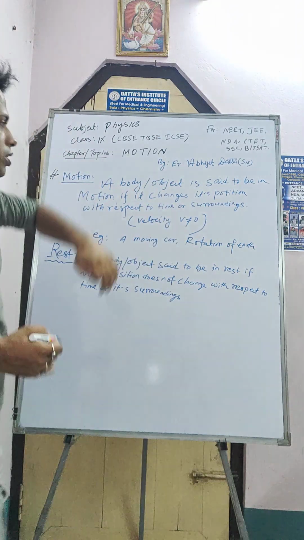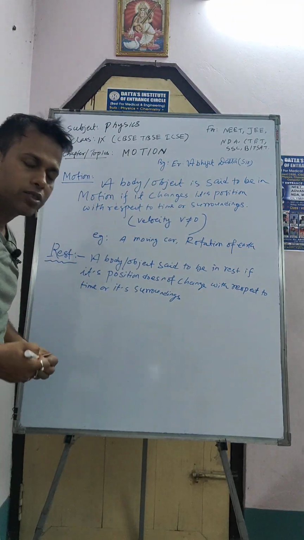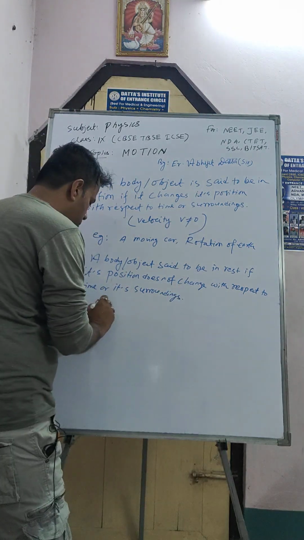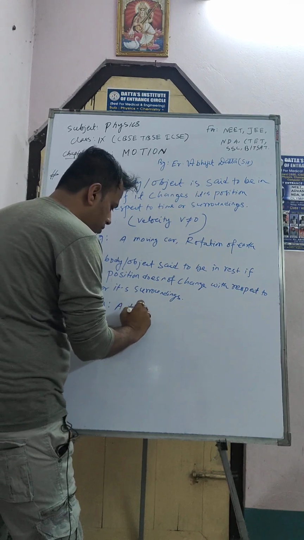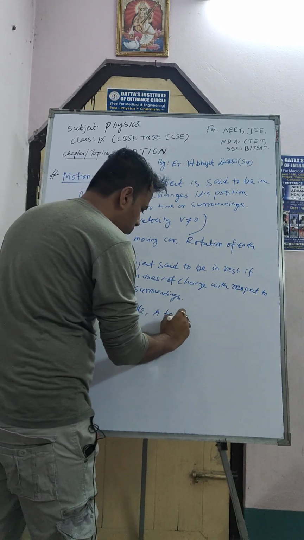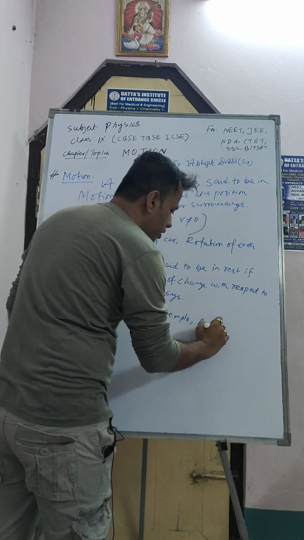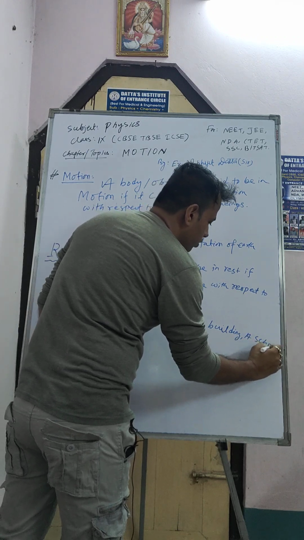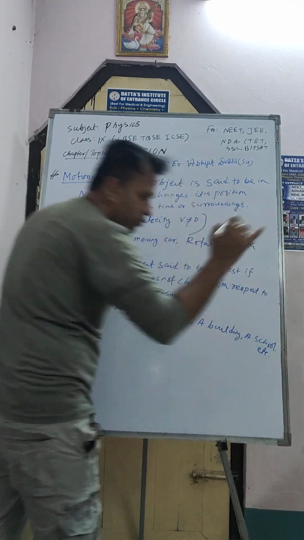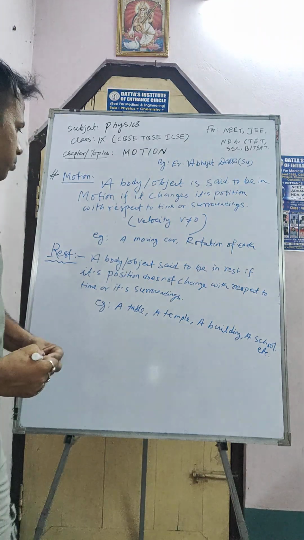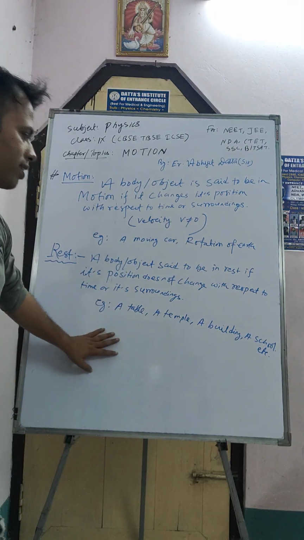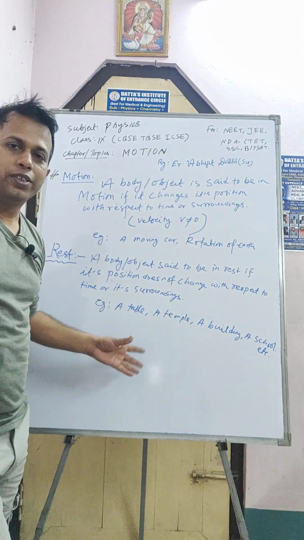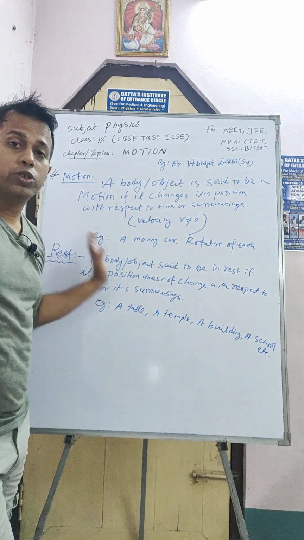Okay. So a body is said to be at rest if it does not change its position with respect to time. For example, a table, a temple, or a building, or a school, etc. If you look at a table, it cannot change its position with respect to time or its surroundings, unless an external force is applied on it.